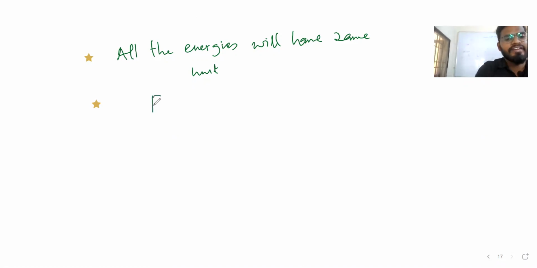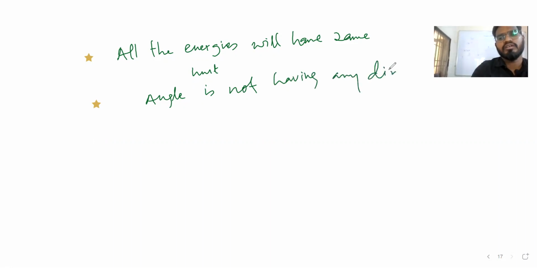Next point: theta, the radian, the angle, is not having any dimension. It will have a unit but no dimension, right?